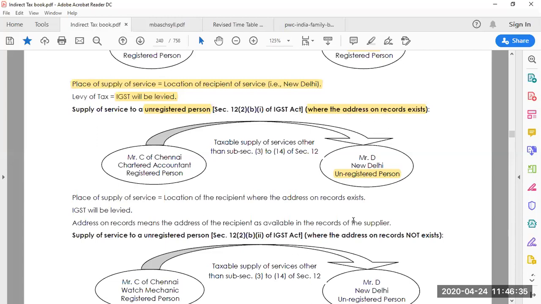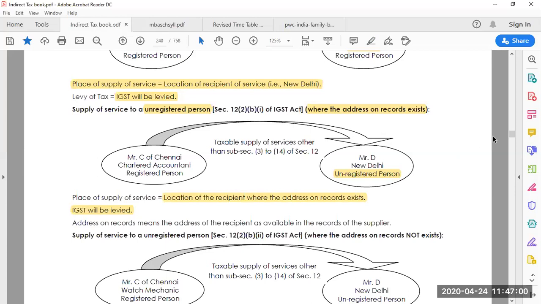The place of supply will be the location of the recipient as per the records where the address is recorded. That means Delhi is the place of supply and IGST will be levied.